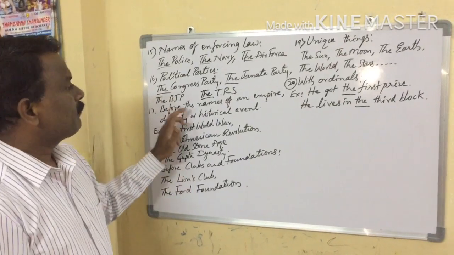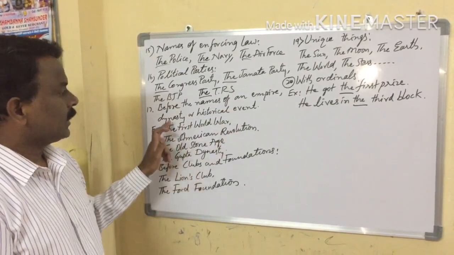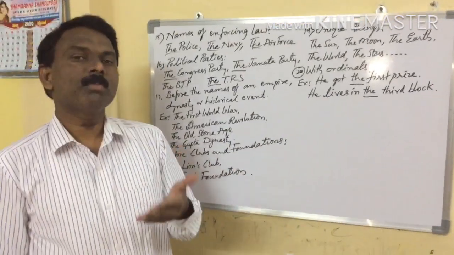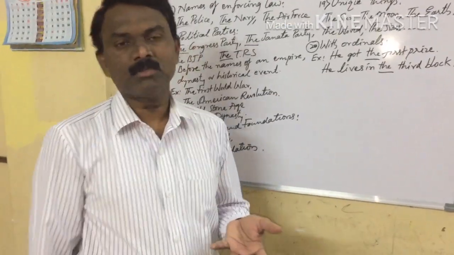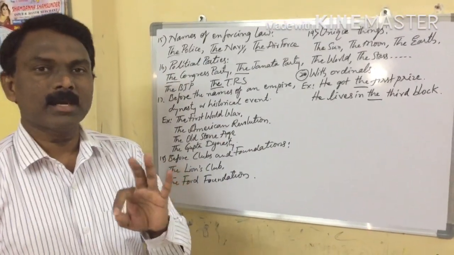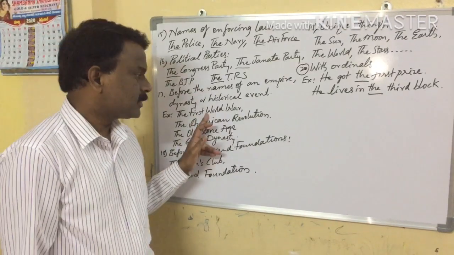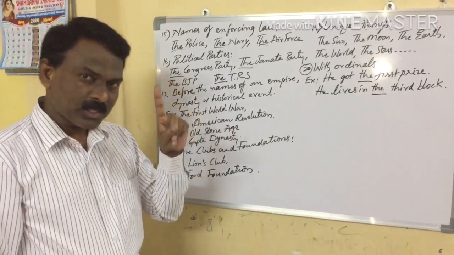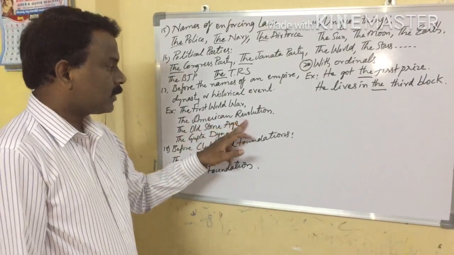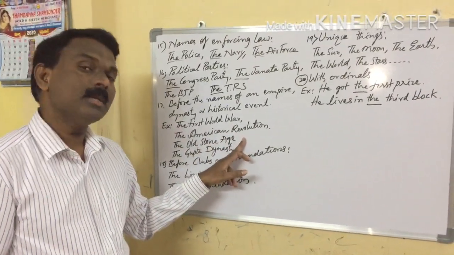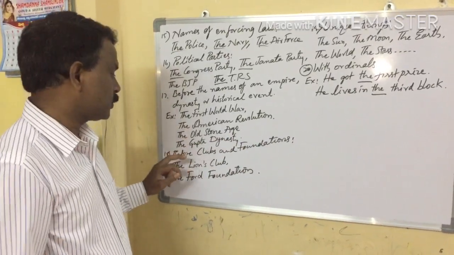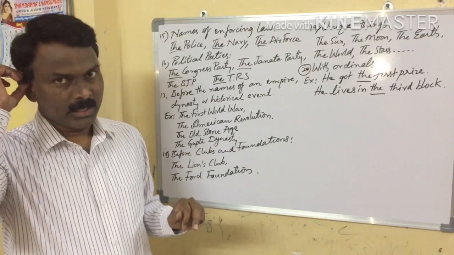Next one, before the names of an empire, dynasty, or historical events. So before the names of historical events and empires, we should take the article. The First World War, the Second World War, the American Revolution, the French Revolution, the Old Stone Age, the Gupta dynasty.